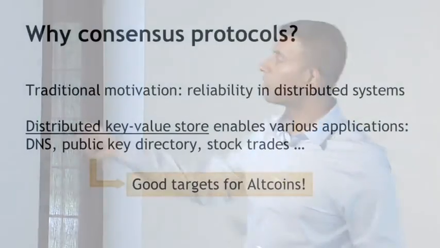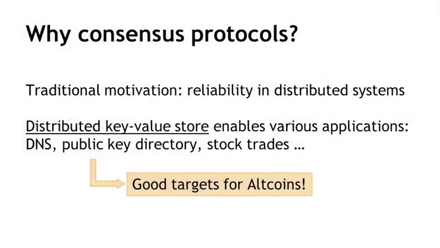And the cool thing about this is that now that Bitcoin has solved the distributed consensus problem in a certain sense that we'll try to understand in this lecture, we can also go ahead and try to think about solutions to all of these other related problems. And in fact, there are many altcoins. We'll have several more lectures about altcoins, but very briefly, altcoins are systems built on Bitcoin-like principles to achieve perhaps slightly different goals. Sometimes currency systems, sometimes not currency systems, such as one of these applications. And so, given that we can solve distributed consensus now, and given that we can build a global distributed key value store, it enables a lot of these other cool applications.